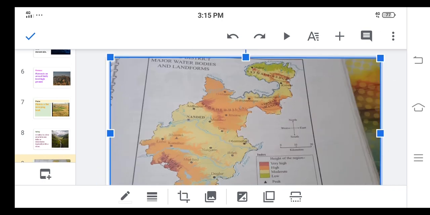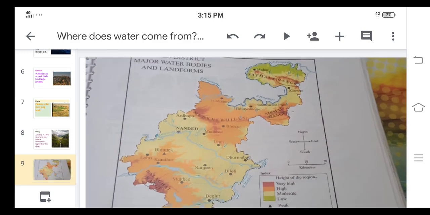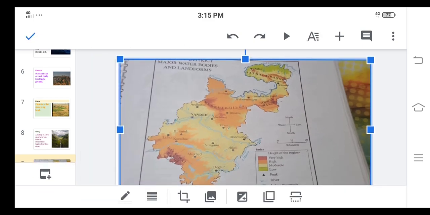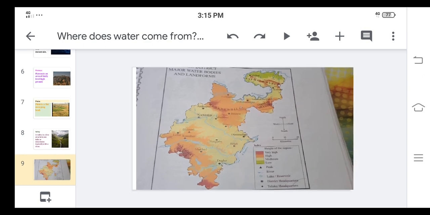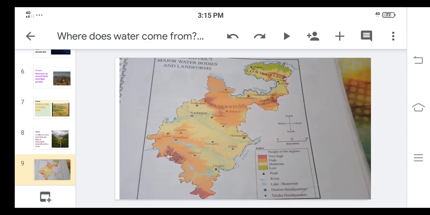Godavari river, Manjra river, here on the north side Penganga river. These are the examples of river. And here peaks are indicated by using a triangle. Here you can see one peak is present and its name is Bhimtek. So these are the landforms and water bodies of Nanded district that we have seen.